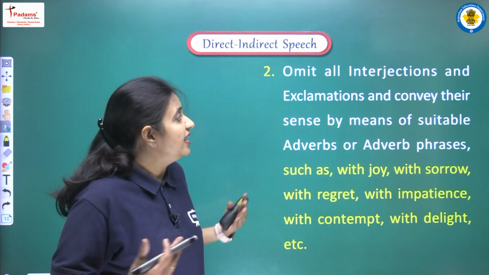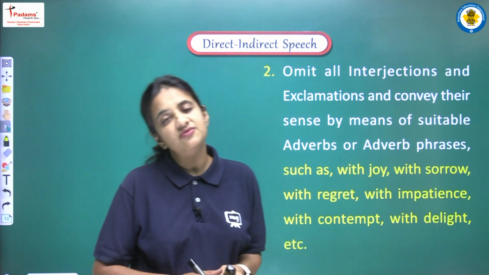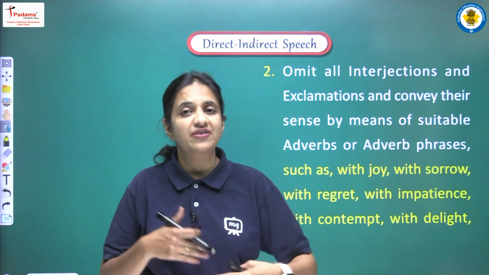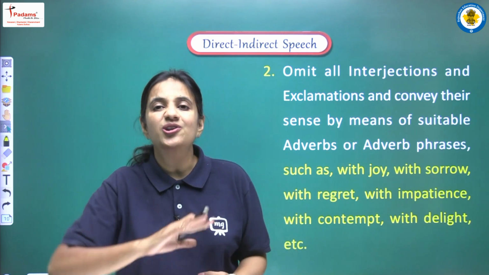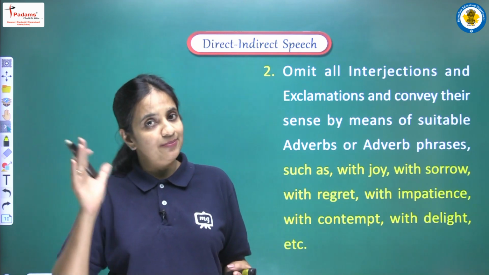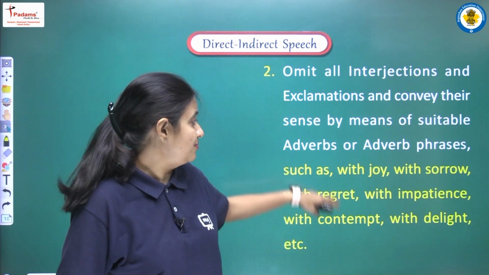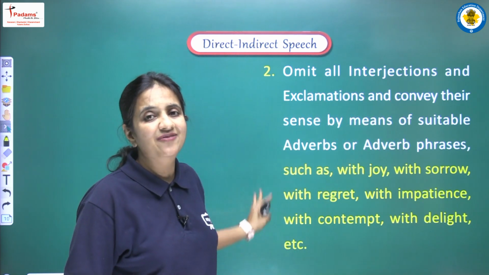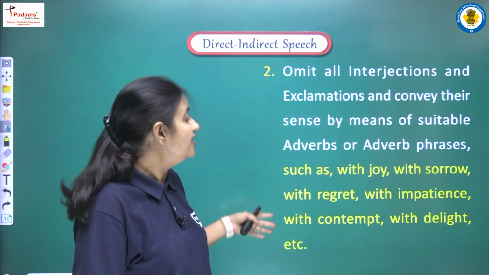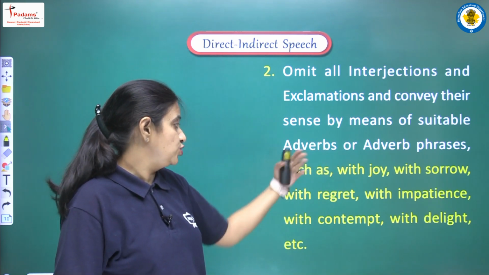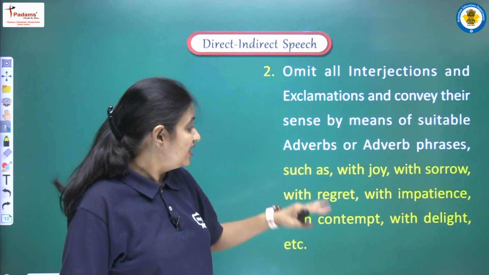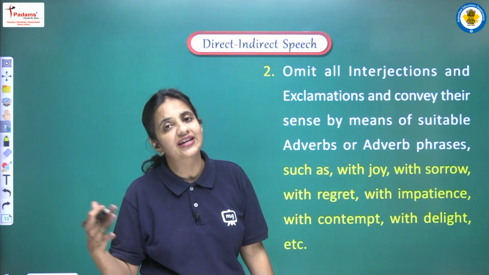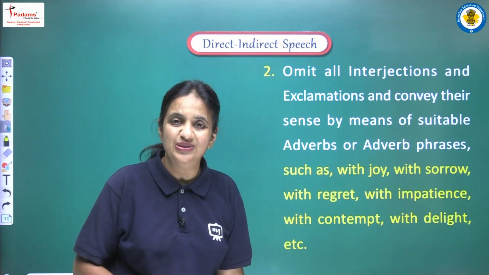So जितने भी interjections दिए हुए हैं, interjections means suppose we are having hooray, we are having alas, we are having oh my god. So we have to remove all such words, and in the place of that we can write some adverbs, we can use some adverb phrases. For example, we are having certain words here. So let's see, we can write with joy, with sorrow, with regret, with impatience, with contempt, with delight, or so many other words we can use, right?